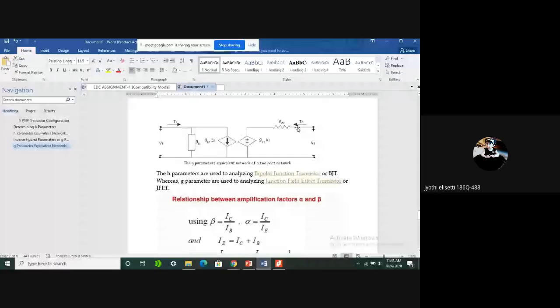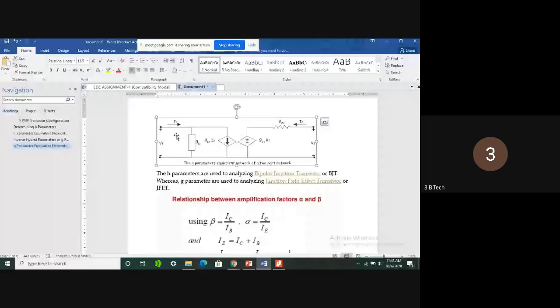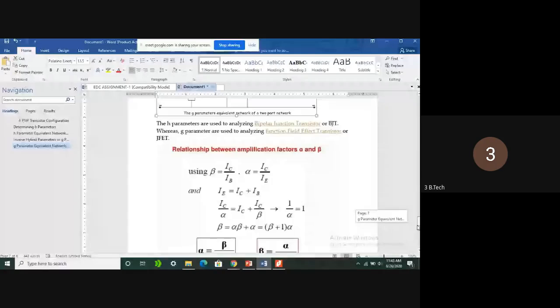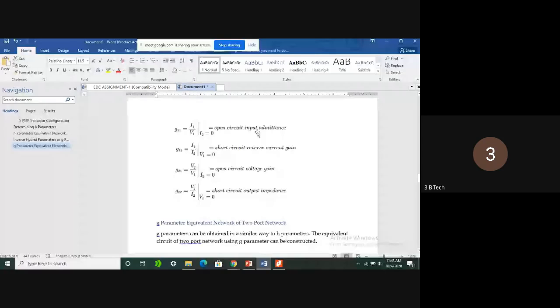Yes, sir. Okay. So here, what are the H parameters, mainly, you can see. See here, H11 is nothing but open circuit input. It is always calculated by, sorry.